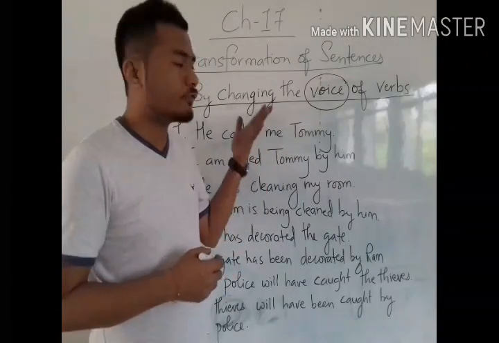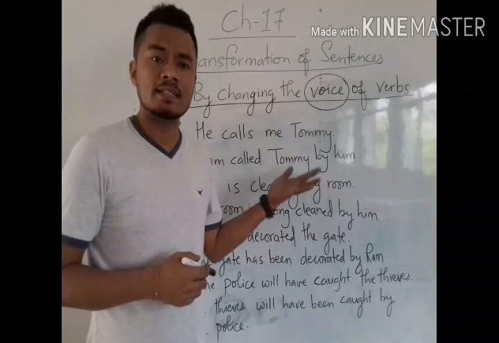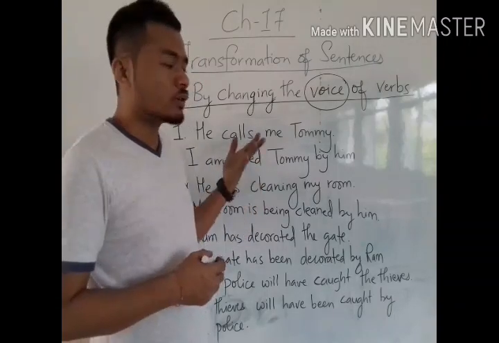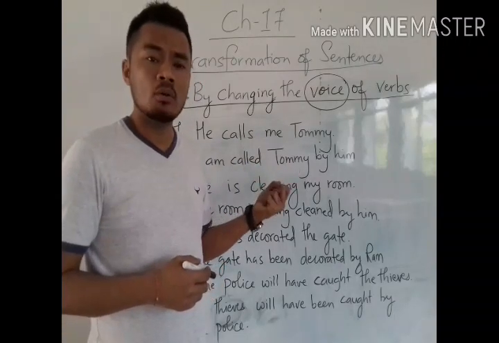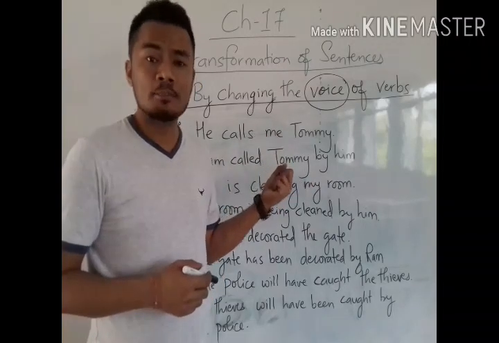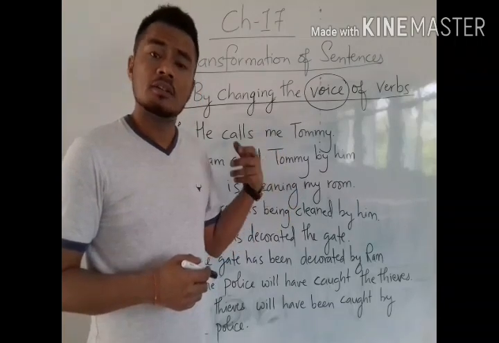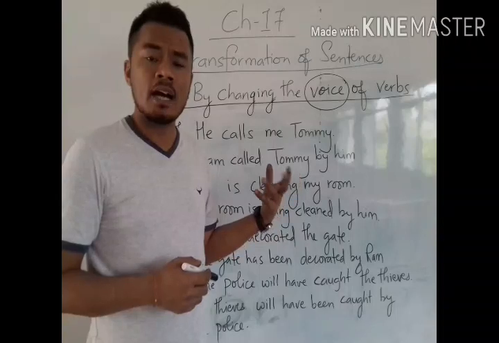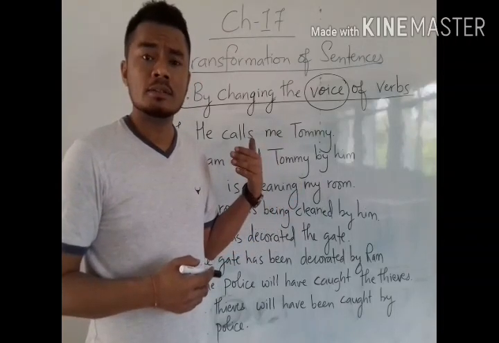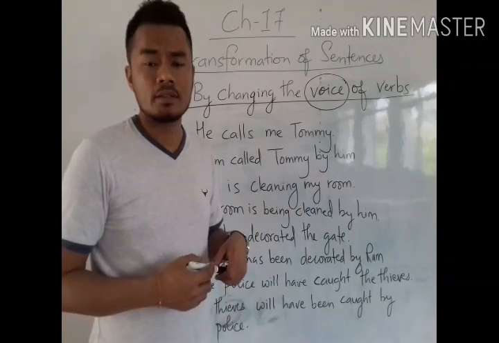I have told you that if the action has taken place in a sentence, that means someone is there to perform that action. The noun or pronoun who performs that action is called the subject. And the other nouns and pronouns after the verb that receive the action done by the subject are the object.